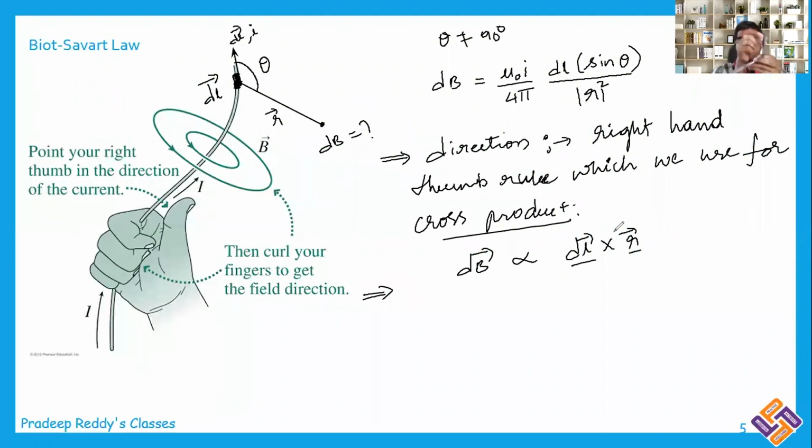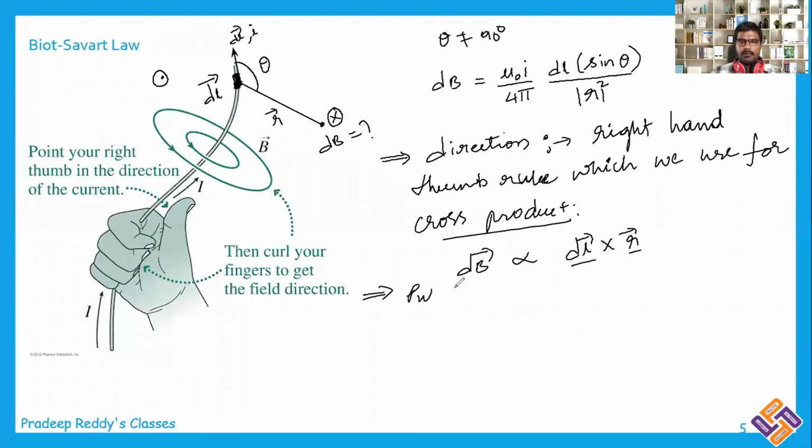Therefore, the magnetic field at this position will be into the page, and magnetic field here will be outward. So for dl bar cross r bar, just put your 4 fingers parallel to the first vector, curl your 4 fingers towards the second vector. In which direction the thumb is, that gives the direction of magnetic field.